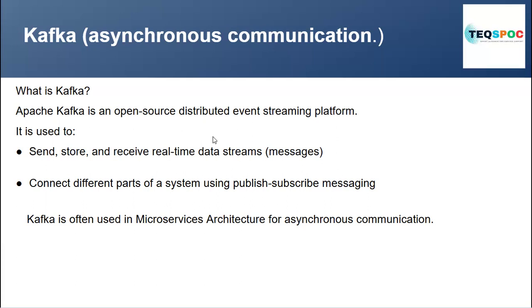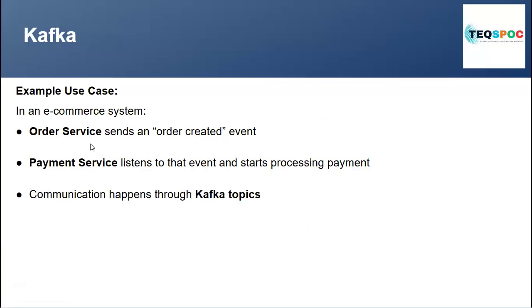Apache Kafka is like a communication system that helps different parts of a computer system exchange data by publishing and subscribing to topics. An example is an e-commerce system: the order service creates the order, and the payment service listens to that event and starts processing the payment. The communication happens between these two.